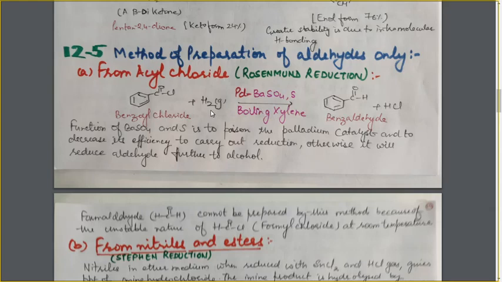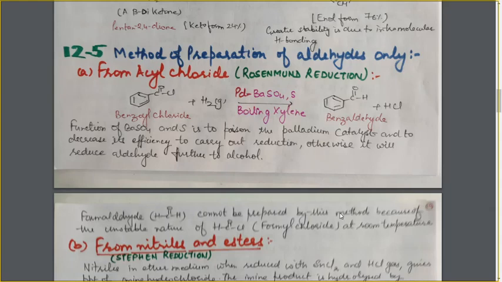As for how the reaction is written, you will see that from the hydrogen molecule, one hydrogen will be lost with Cl, and the other hydrogen will take the place of the Cl, and we will get the aldehyde. In a simple way, we can easily understand the reaction: one hydrogen is taking the place of chlorine and the other hydrogen is going along with the chlorine to form HCl.